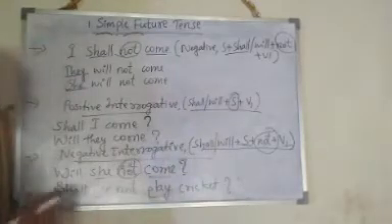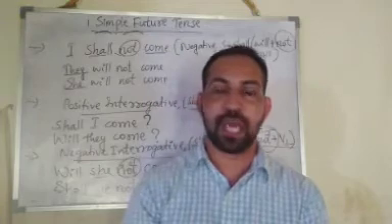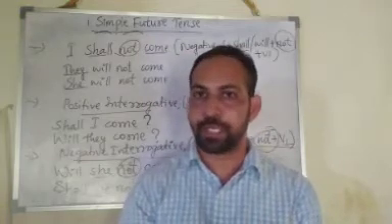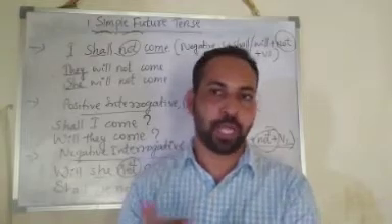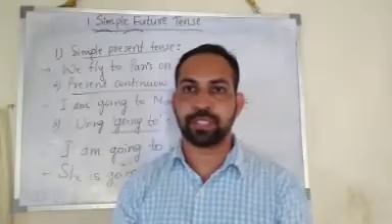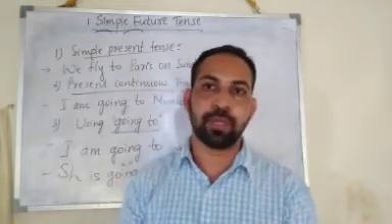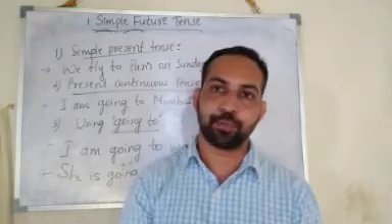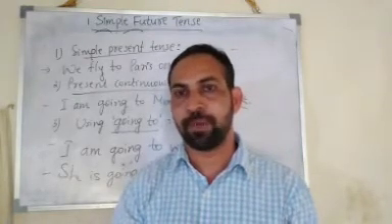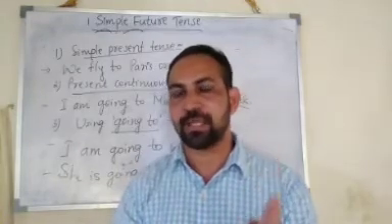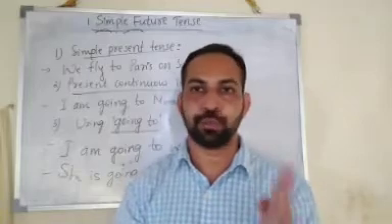Always study and remember this. If you want to express suggestions and offers in your sentence, you have to use the auxiliary verb shall only. Okay? Dear students, when you study simple future tense, you should also remember there are some other ways to express future actions by using simple present tense, present continuous tense, and the phrase going to.